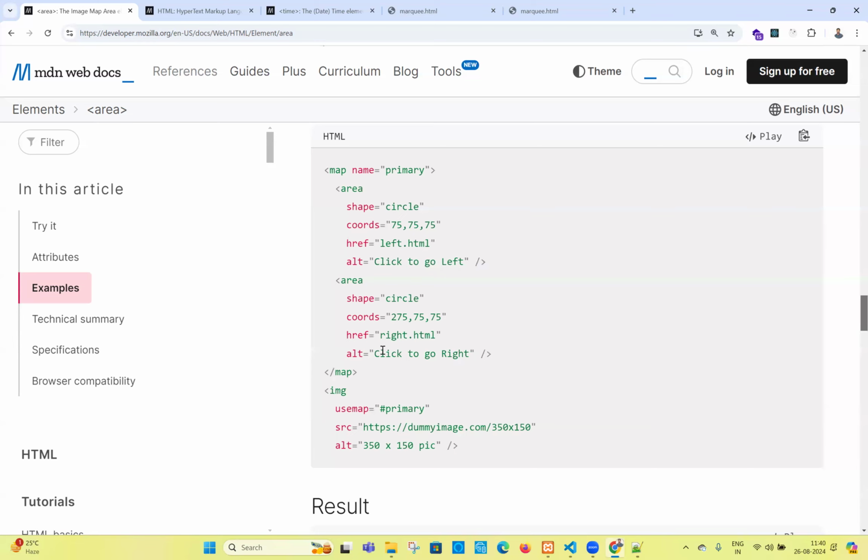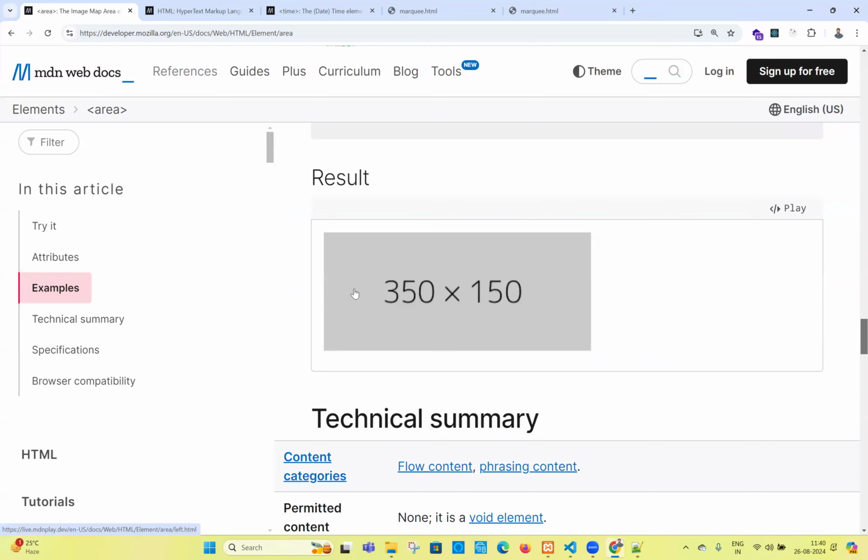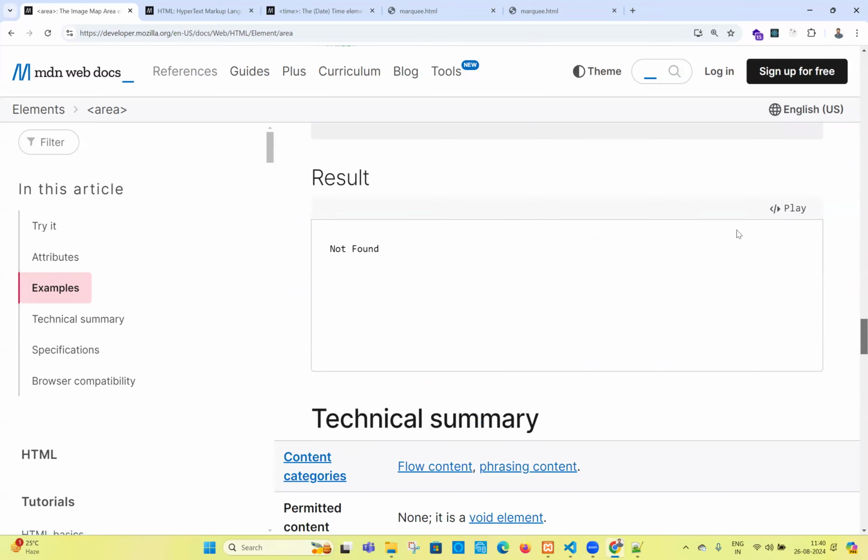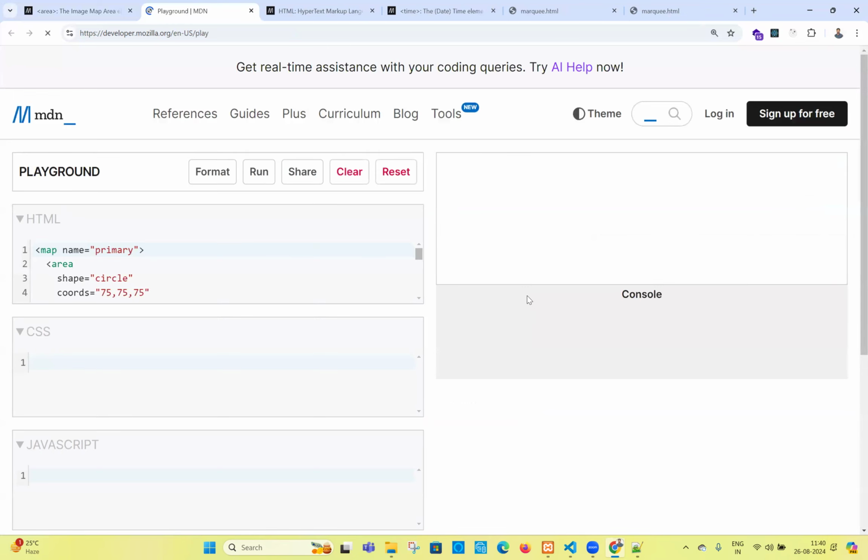Click to left, click to right. What is going to happen? Let me click on this left side. Oh, not found. Okay, let us play it again. Now if you come here and click on the right side, not found. They're giving the information like this because they didn't mention anything here. Okay, right, don't worry about it.